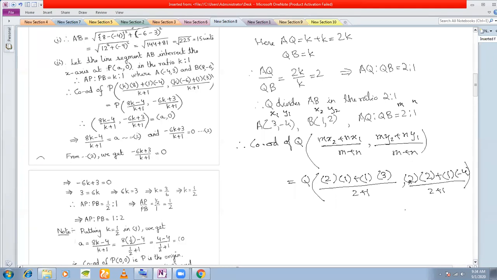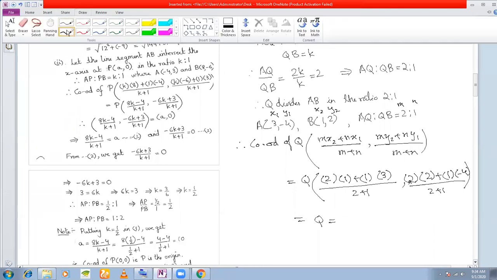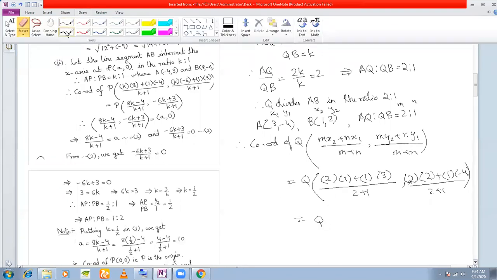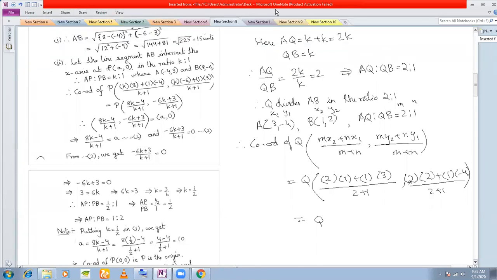Okay, we simplify this to get the value of Q as, I think I'll continue this tomorrow. Okay, because